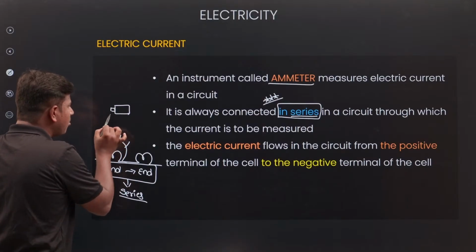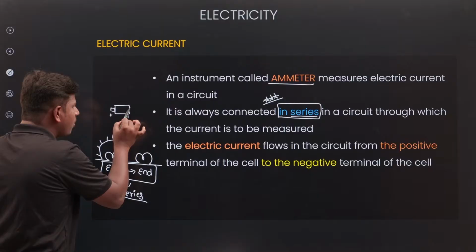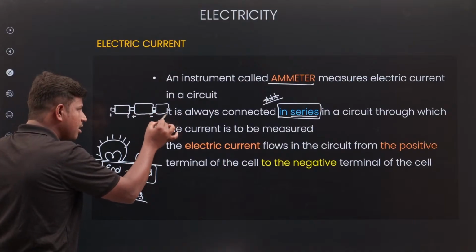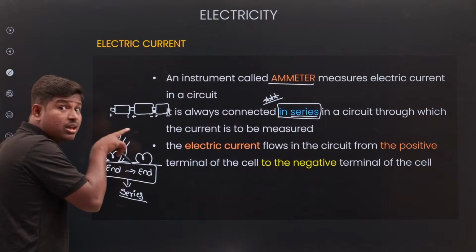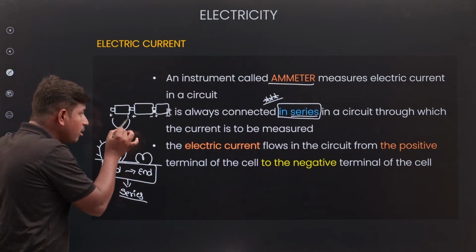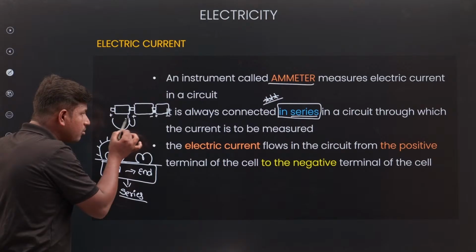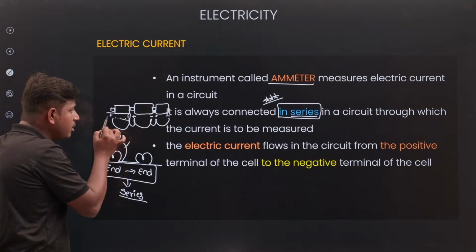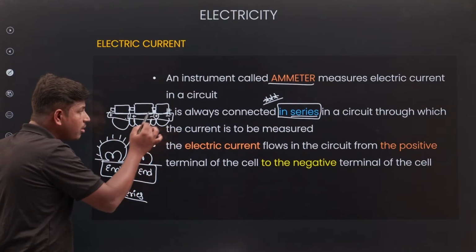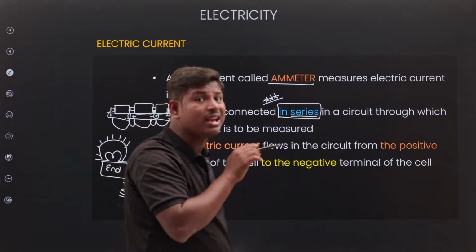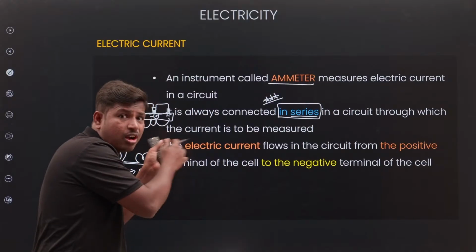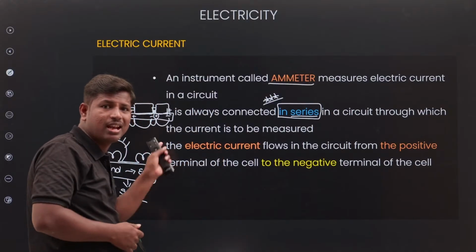For example, I take one cell in a torchlight, with positive terminal and negative terminal. One more cell is connected here, again positive terminal, negative terminal. One more cell is connected here, again positive and negative. The connection will be positive, negative, positive, negative, positive, negative. So it is called end-to-end connection. What is meant by end-to-end connection? Connecting alternately: positive, negative, positive, negative, positive, negative.